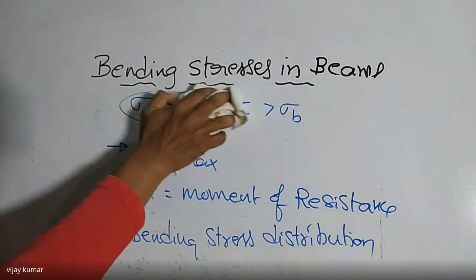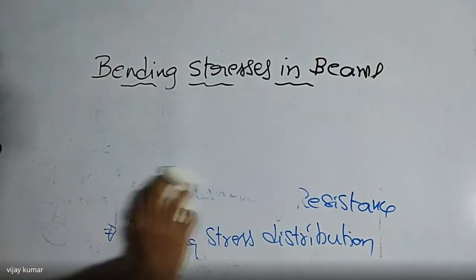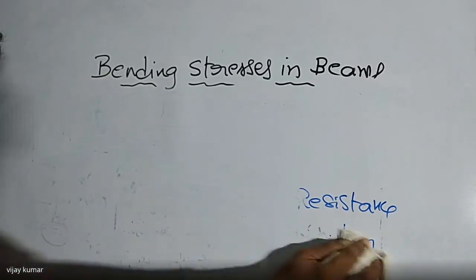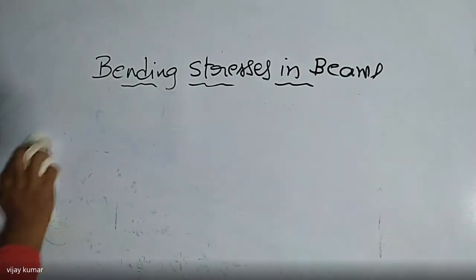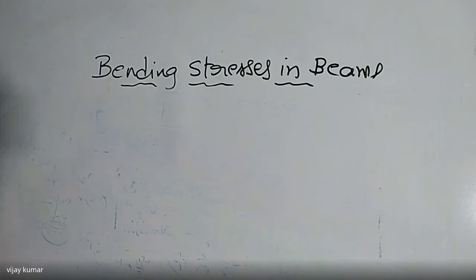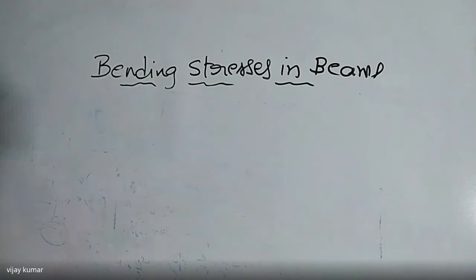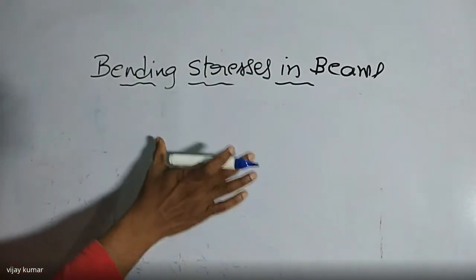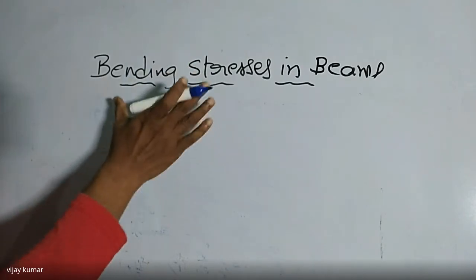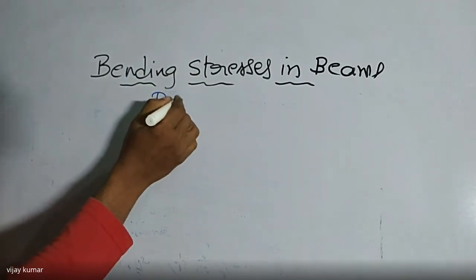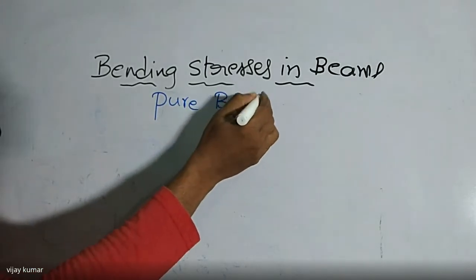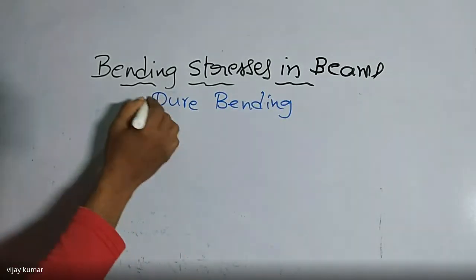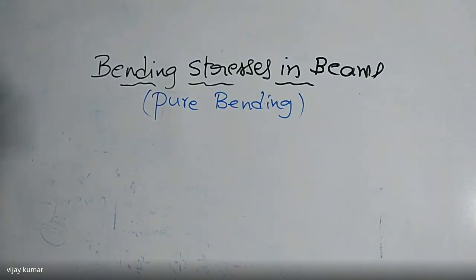So listen carefully. First of all, I'm going to give what are the assumptions we are going to take in the design of bending stresses in any type of beam, which is subject to different types of loads. All of you take care about this. I am telling you about the bending stress in beam. Only here we are going to consider the bending stresses in the beam. It is also named as pure bending. So here we are going to neglect the shear stresses, but shear stress is not zero. There must be some value of shear stress. So here we are going to discuss only bending stress in beam.